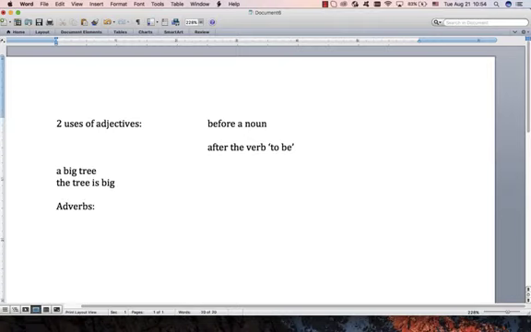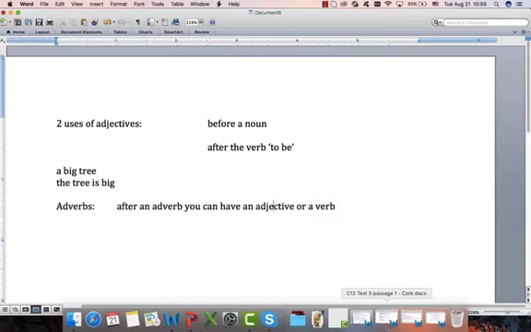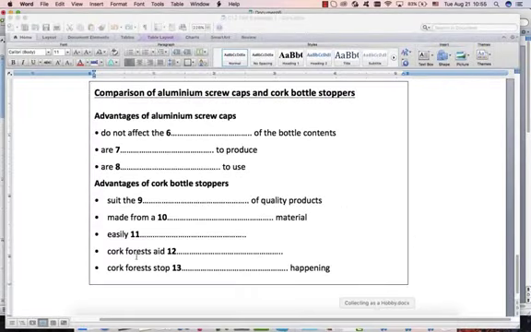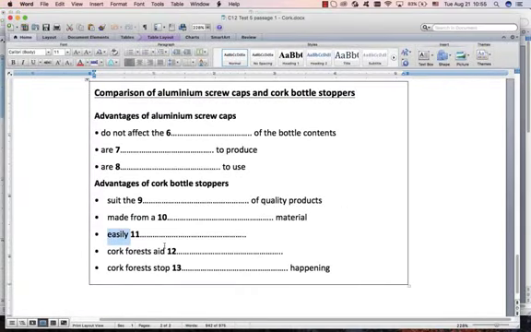Then the last thing just quickly to talk about is adverbs. All I want to say about adverbs is after an adverb you can have an adjective or a verb. So that's all you need to know. If you see an adverb in the questions, after the adverb, there's a gap after the adverb, you're either going to have an adjective, that should be an adjective, or a verb. Quite simple and really it doesn't happen often. But let's look at cork again. We had an adverb over there. That means this must be either a verb or an adjective.